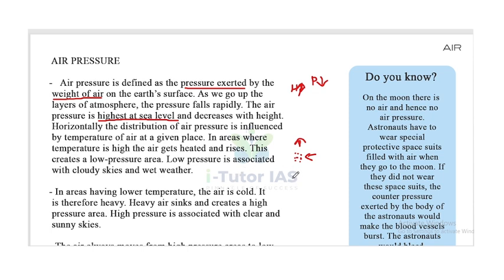So if the temperature of an area is high, the air rises from there and it creates a low pressure area in that place. And this low pressure area is associated with cloudy skies and wet weather.